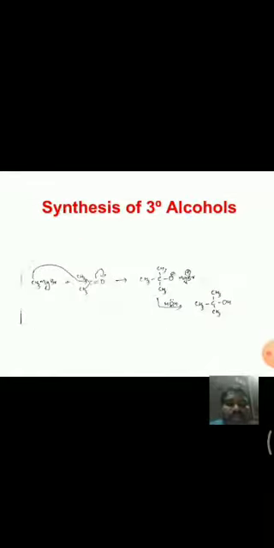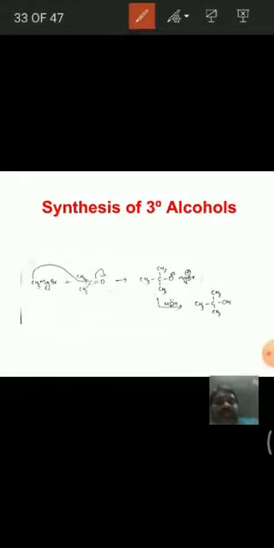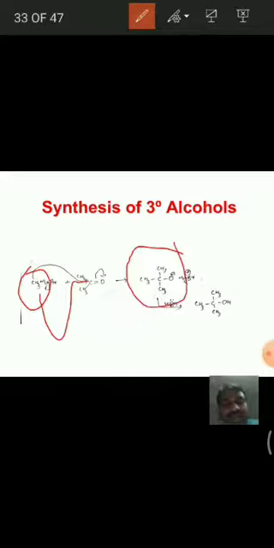Next, coming to one example, if in place of the Grignard reagent we take methyl magnesium bromide and treat it with acetone, see here, in this case in place of R we have a CH3 methyl group. When it reacts with this acetone, it gives this type of alkoxide ion.